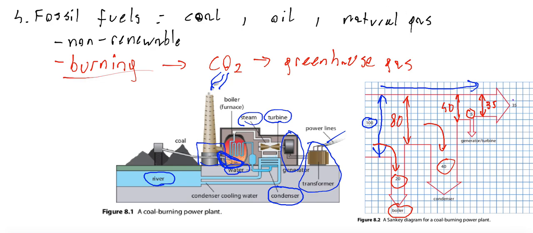So finally, our power plant has an efficiency of 35%. So the Sankey diagram represents the flow of energy. Energy which is useful is directed to the right, energy which is lost is directed down, and the thickness of the arrow represents the amount.